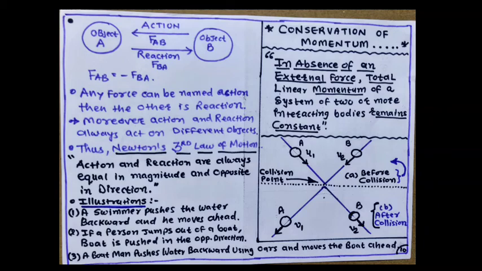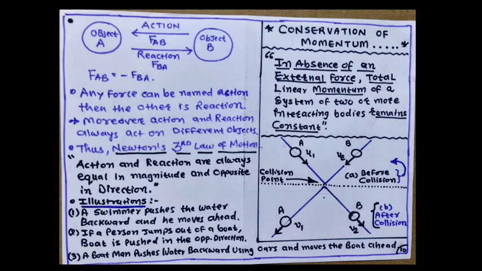Now, another topic: the conservation of momentum. What is the conservation of momentum? It means the momentum is conserved, that is, it remains constant with respect to time. That is the conserved quantity. The law of conservation of momentum is: in the absence of an external force, the total linear momentum of a system of two or more interacting bodies remains constant.